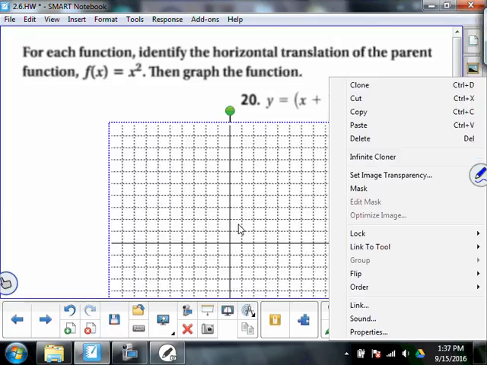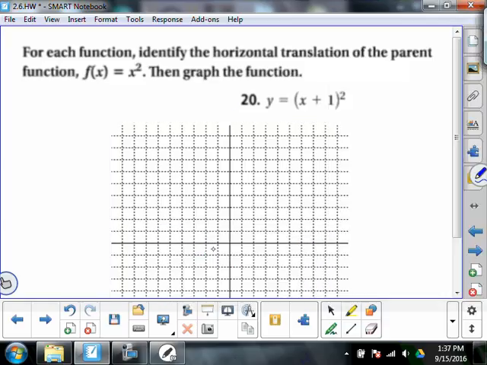I have a couple of these. Plus one, is that right one? Is that left one? Up one? Down one? You would think it's right one. It's left one. So if you don't know what the parent quadratic function is and you're taking notes on this,